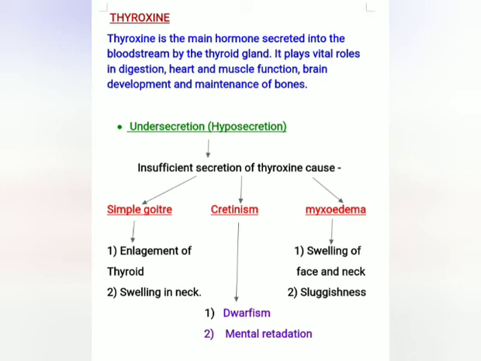Simple goiter leads to enlargement of thyroid which causes swelling in the neck. Cretinism leads to dwarfism, that is shortness in height, and mental retardation. Whereas myxedema causes swelling of face and neck and sluggishness, which means becoming lazy.